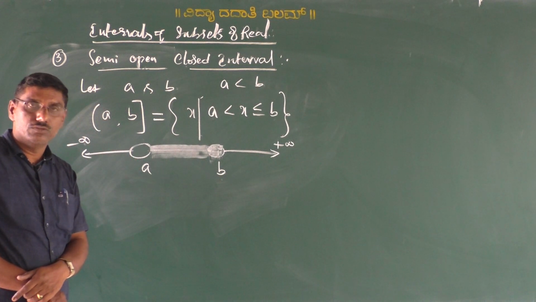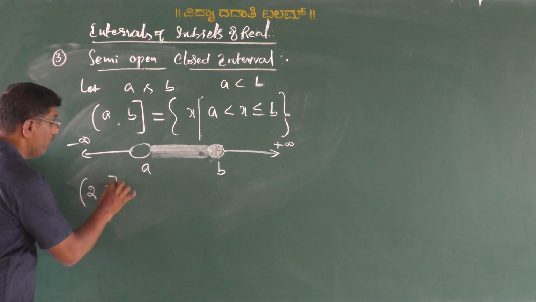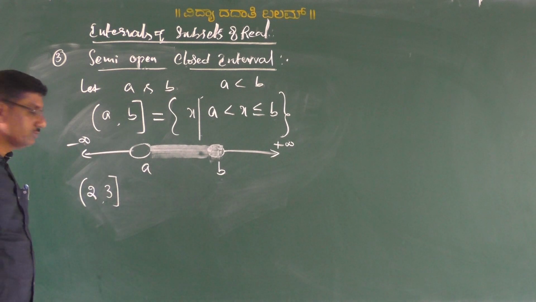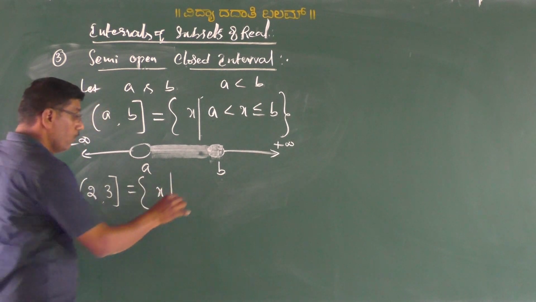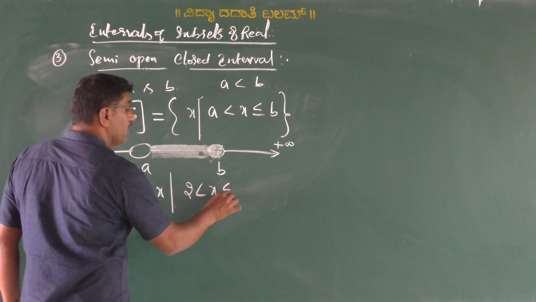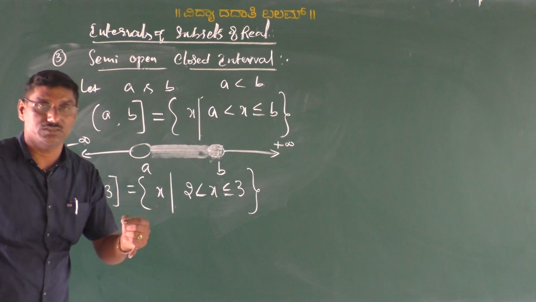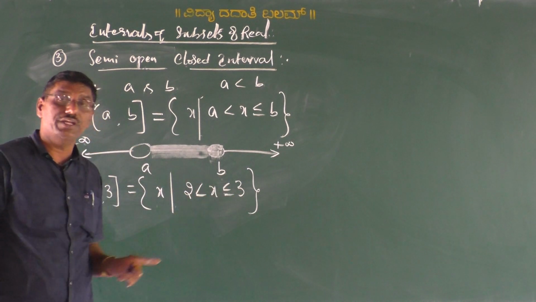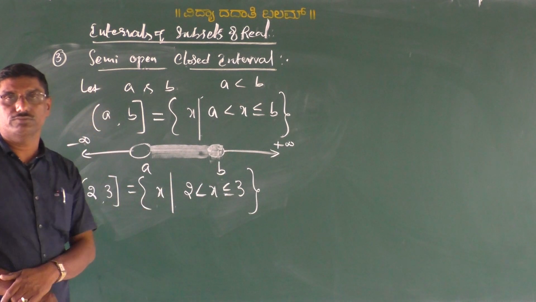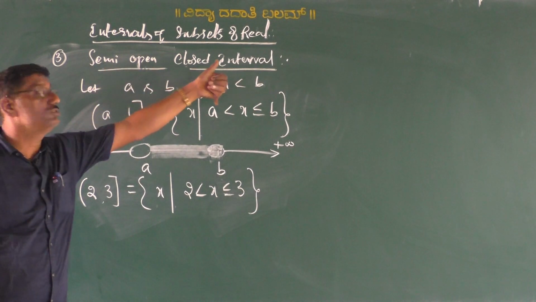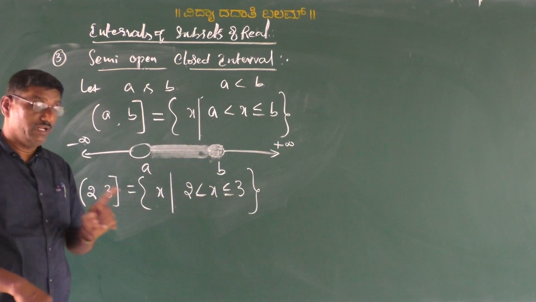Are you understood? Example, the same example, semi open closed interval is equal to set of all x such that 2 less than x less than or equal to 3. That means set of all points or numbers lying between 2 and 3, excluding 2, including 3. That forms a semi open closed interval. Are you understood, all of you? Yes.